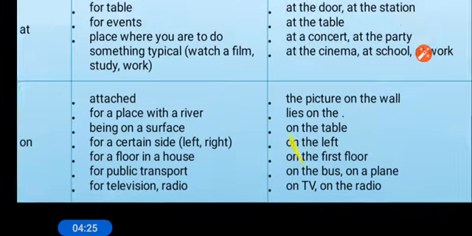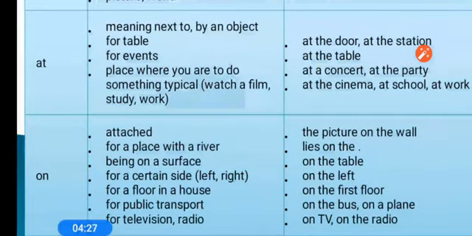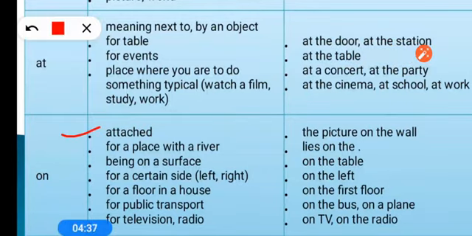Now coming to the next one, that is on. These 3 are very common and very important, that's why I am covering them first. On is used if anything is attached, like the picture on the wall, on the ceiling. For a place on a river, any city, village or area situated on the bank of a river, we say it lies on that river, like Hoshangabad lies on the Narmada river.